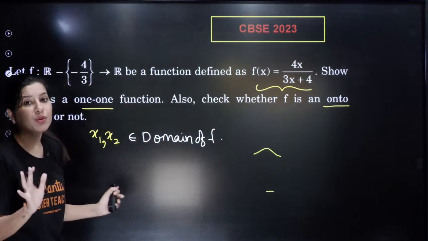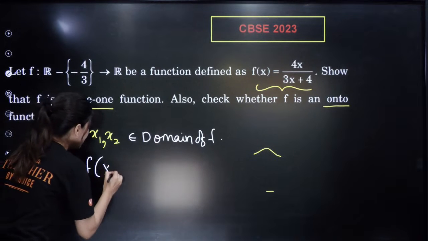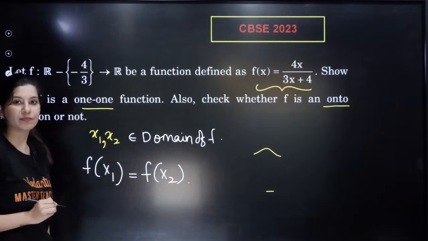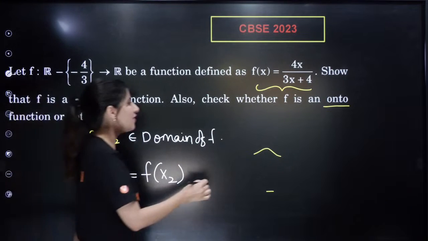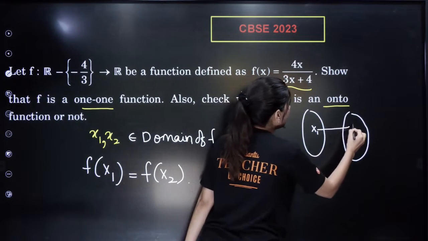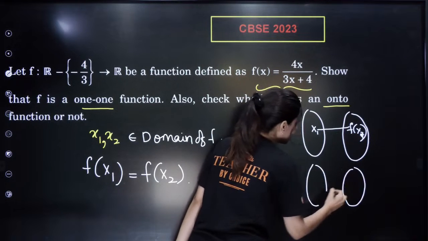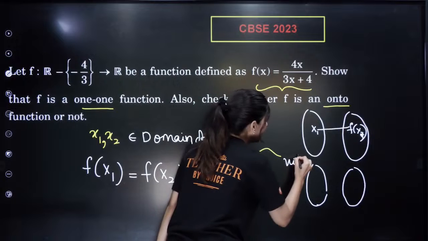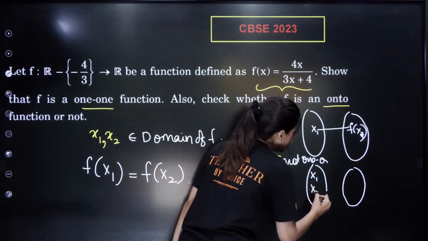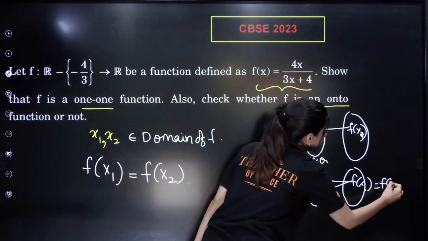Now how do you calculate whether a function is one-one or not? Now f of x1, I am assuming that it is equal to f of x2. What is a one-one function? Let me just tell you. One-one function means one input, one output. But a many-one function, a function which is not one-one, means two different inputs are giving you the same output, f of x1 and f of x2 are equal.